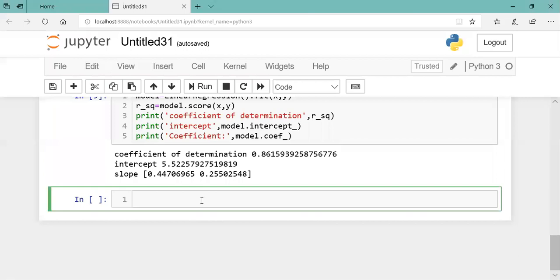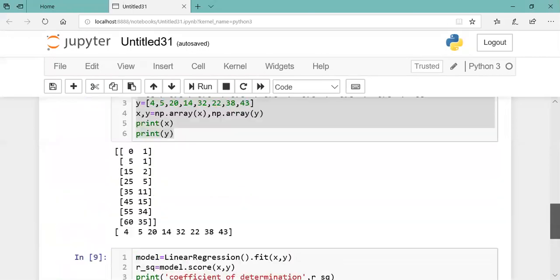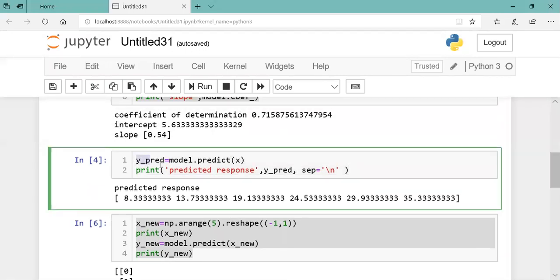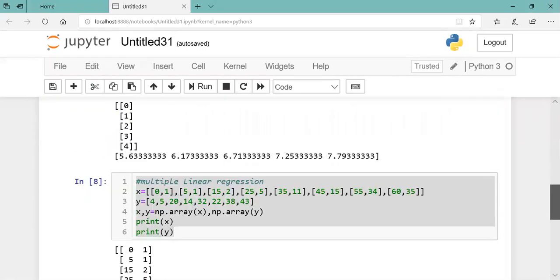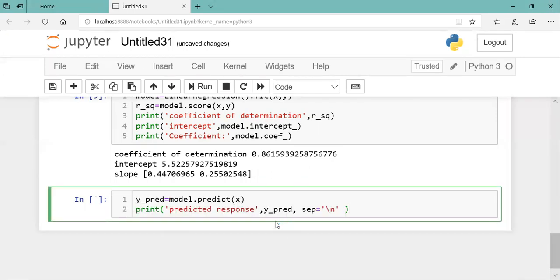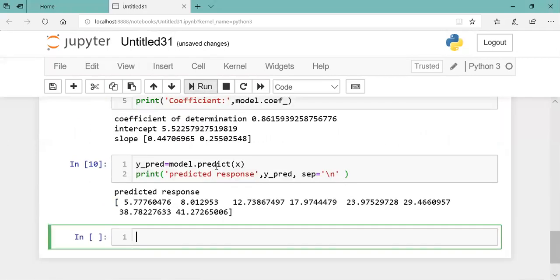Now all the data I got, after getting data, we have to do a prediction. This is the same code, let's use it for prediction. This response is the predicted output of that model.